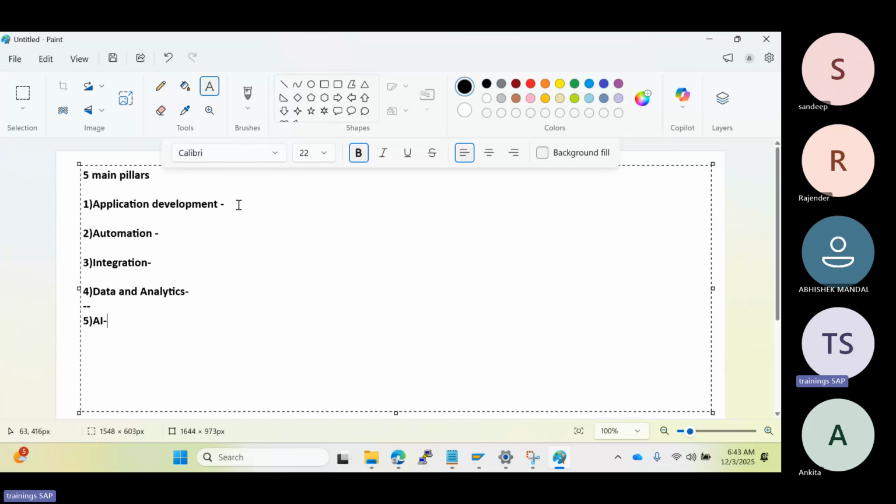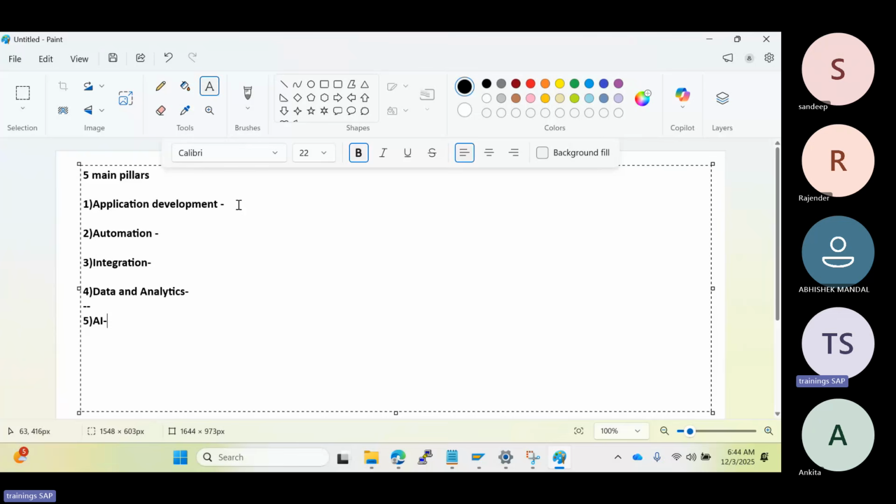That's why nowadays every customer, or some of them, are starting to implement BTP related solutions. They are extending their landscape to the BTP. If they already have SAP systems, they are extending their SAP systems to the BTP. They want to use the BTP related services here. If it's a new customer, they directly use the BTP related services and everything here.